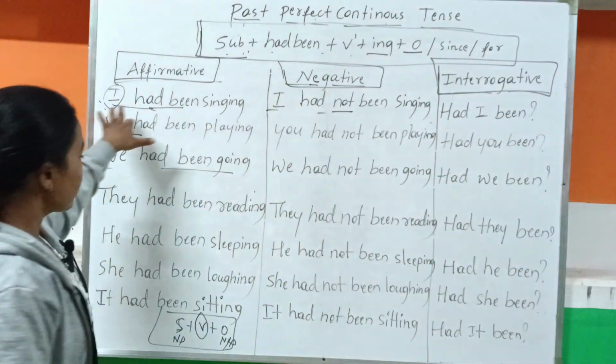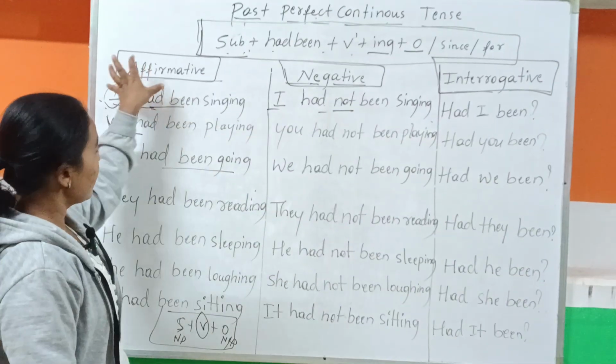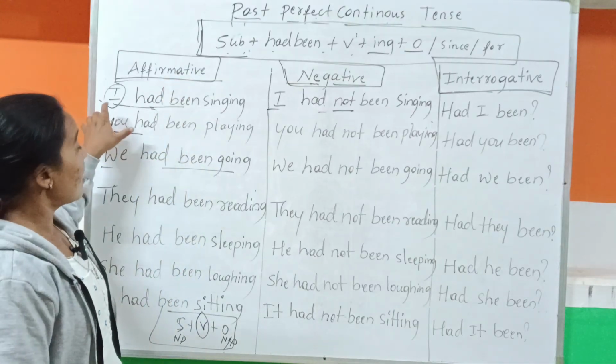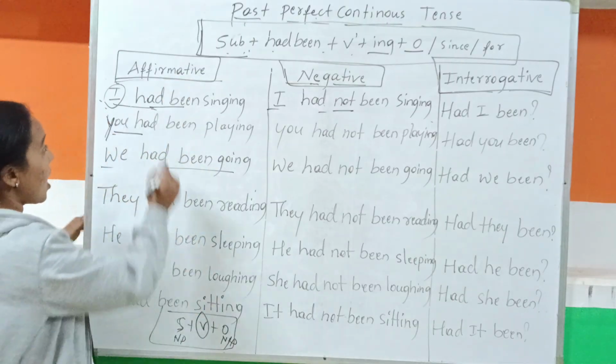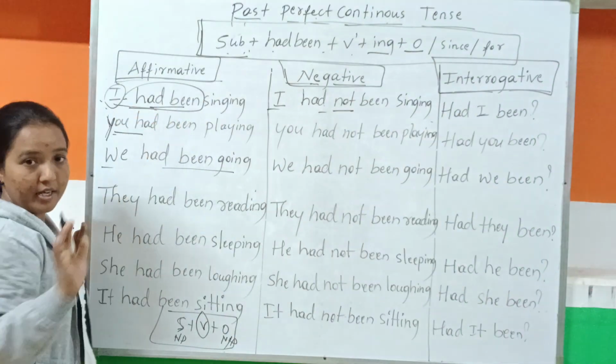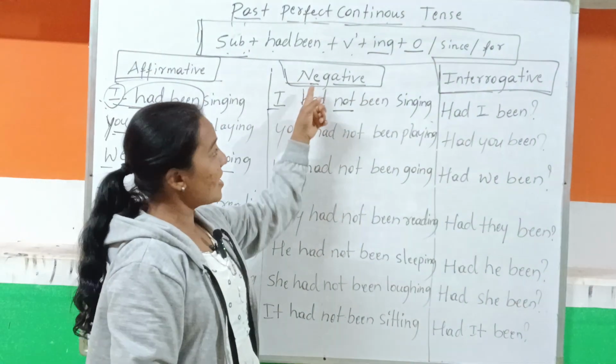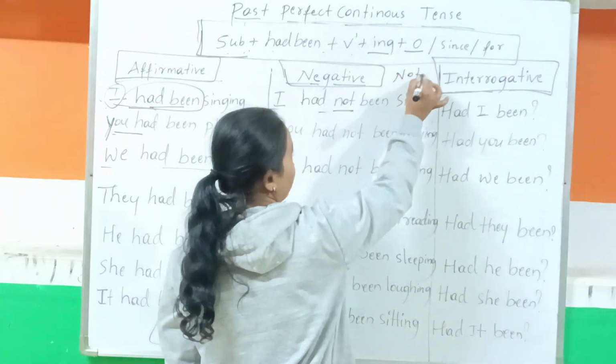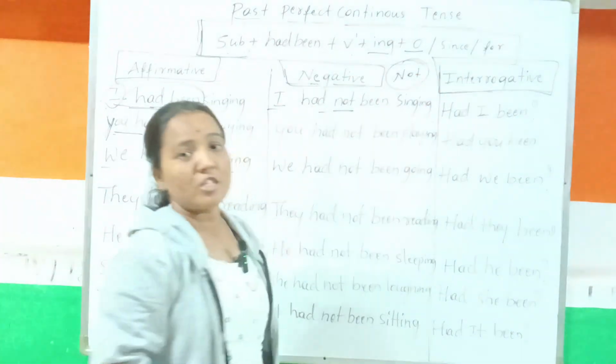Here we have sentences. In this column we have affirmative sentences, the simple sentences, where we add had been. Next, in the negative sentences, what is important? The not is important, so we only have to focus on the not.